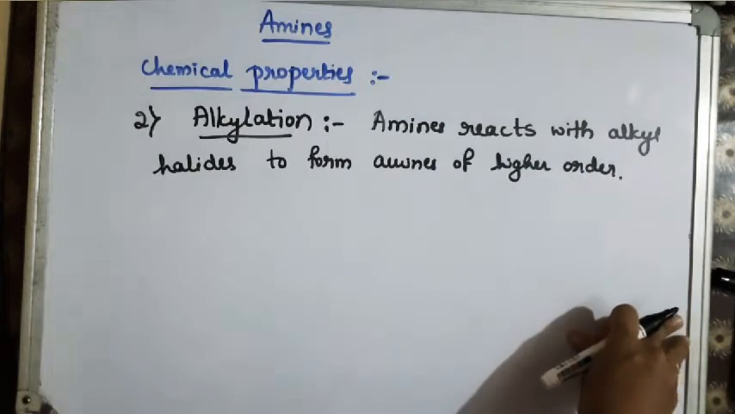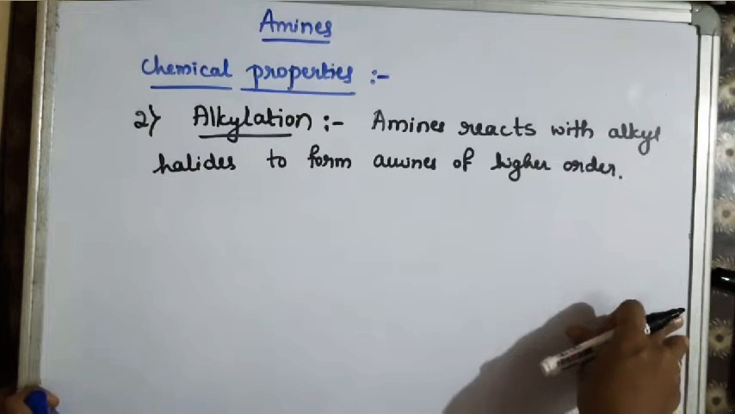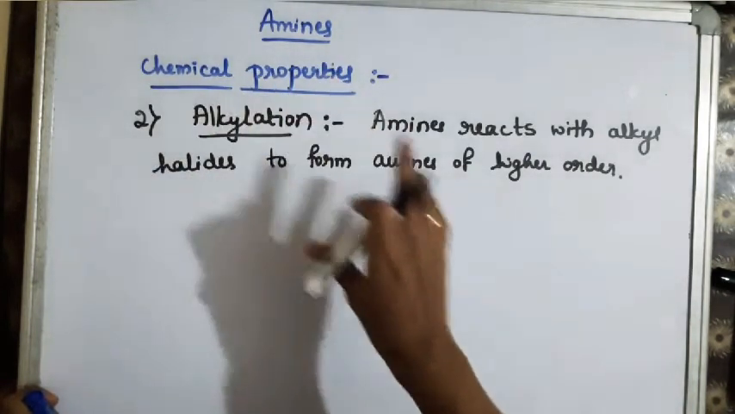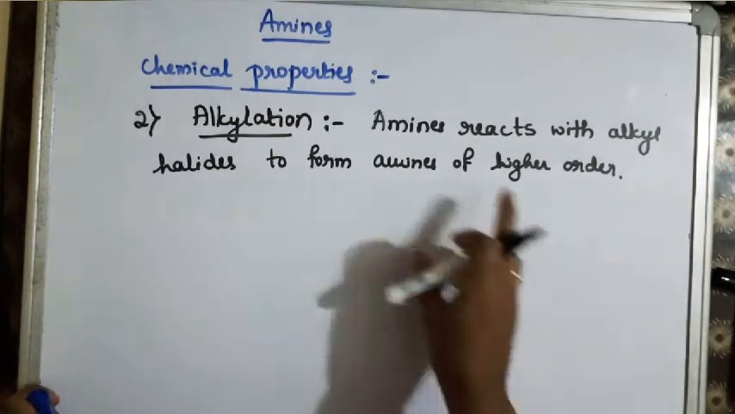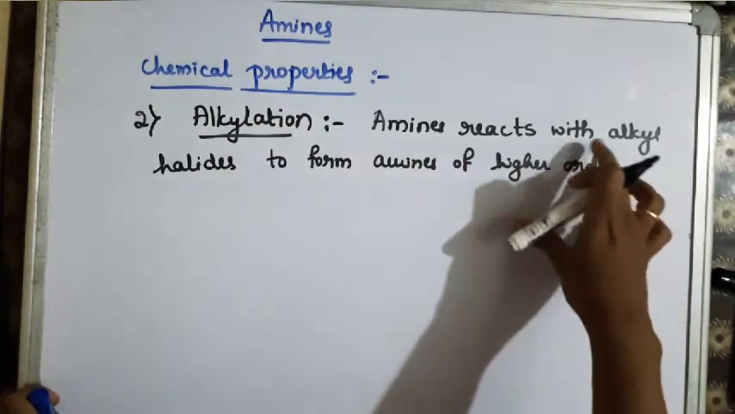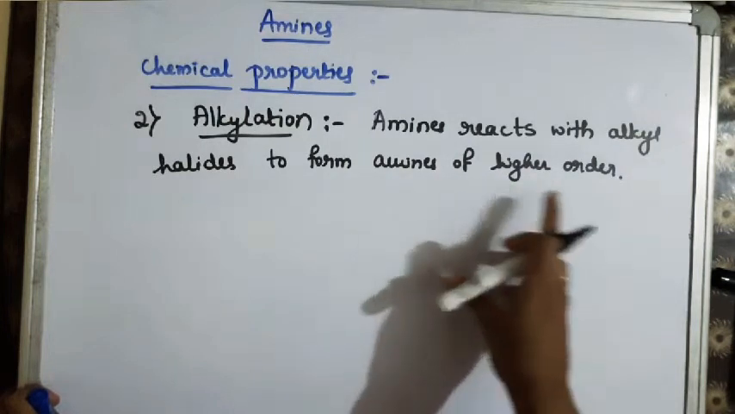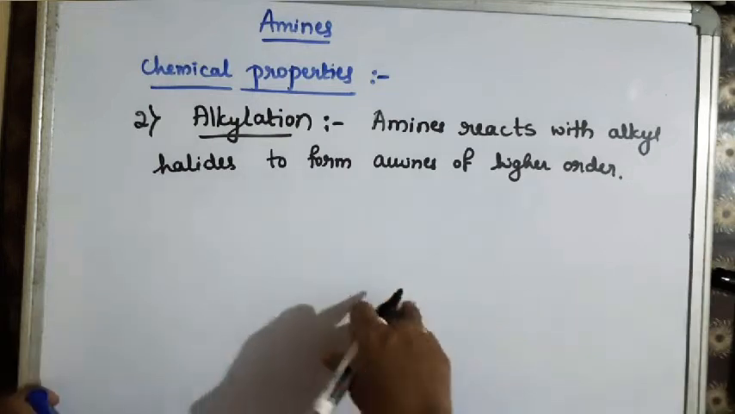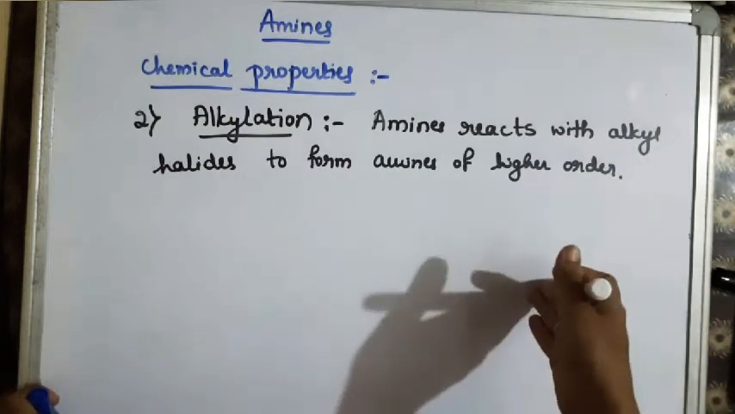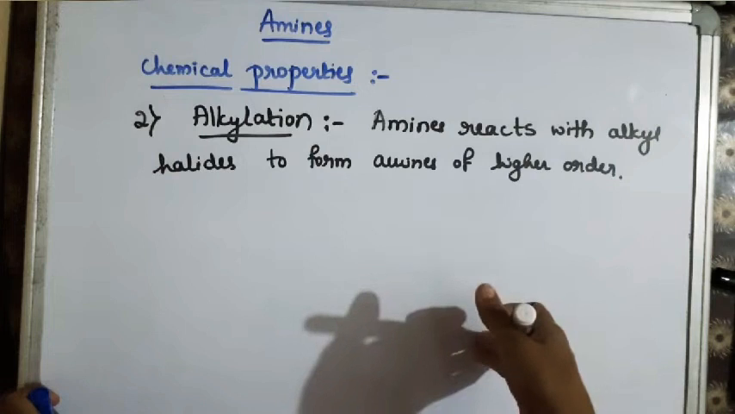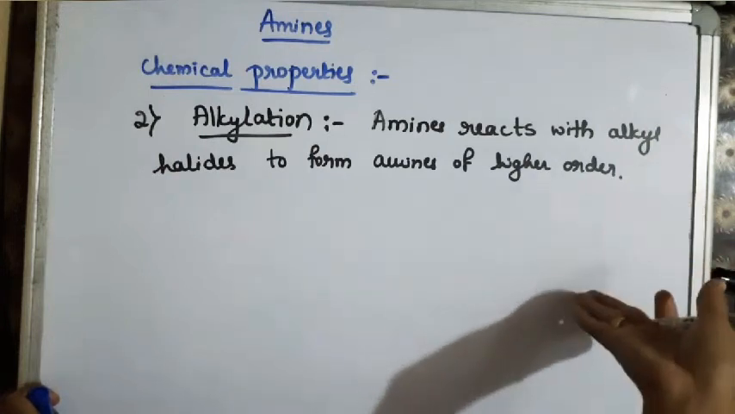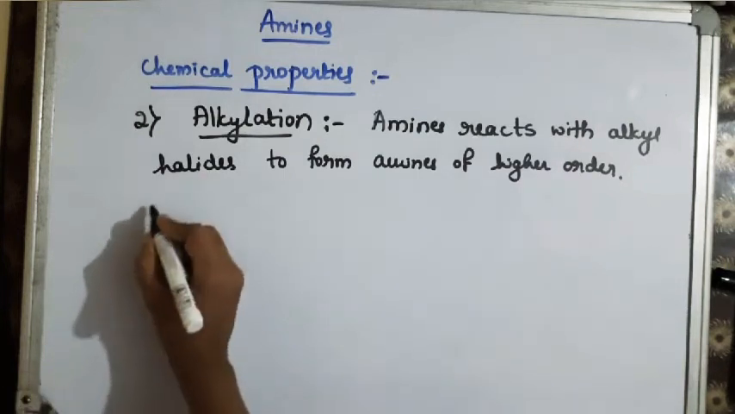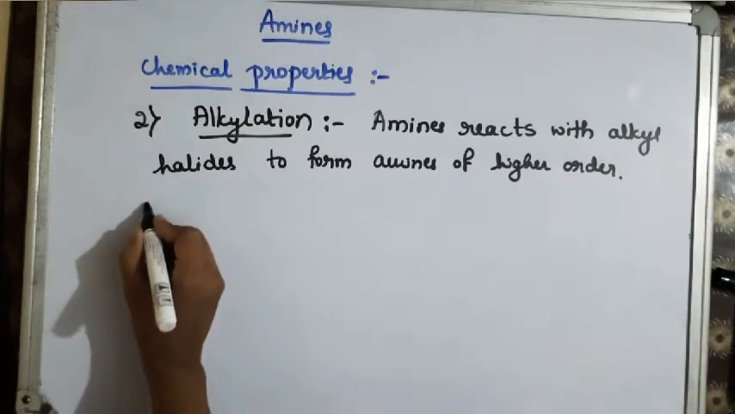Generally, alkylation is introduction of alkyl group in the molecule. In this particular reaction, where we are dealing with the chemical property of amines, amines react with alkyl halides to form amines of higher order. Higher order means if we take primary amine as a reactant, we get secondary amine as a product. If we take secondary amine, it on reaction gives tertiary amine. So like that, higher order amines are formed. So generally we can represent the reaction like this.